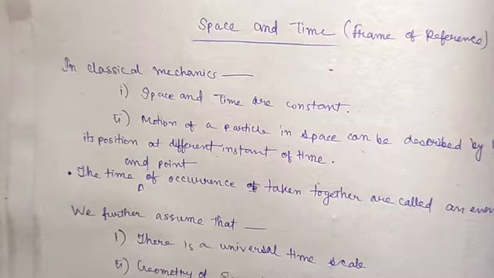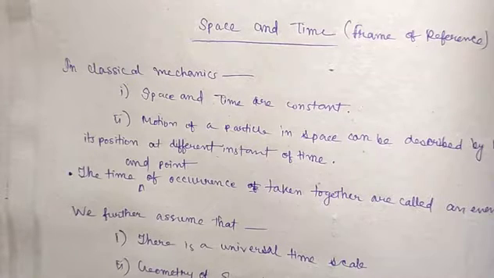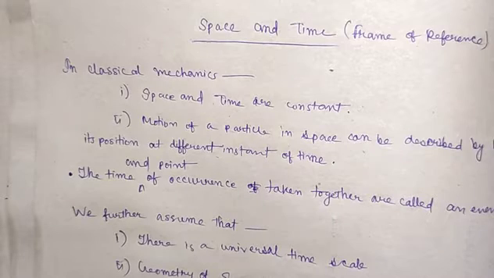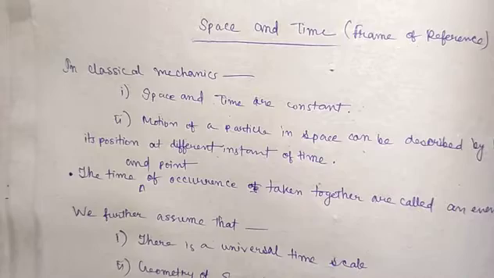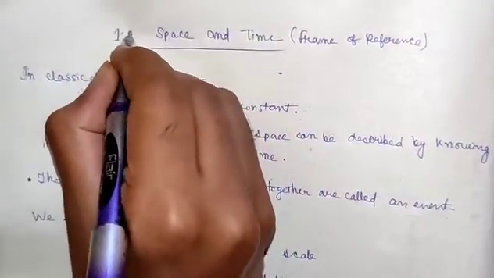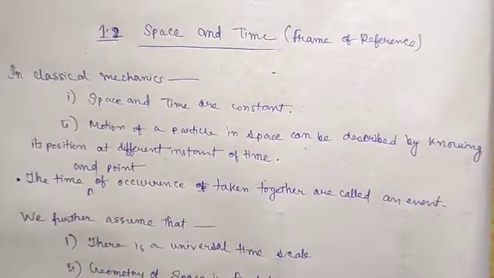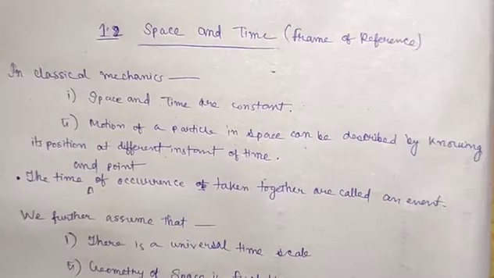In the last video, we talked about some of the basic introductory things of mechanics and Newtonian mechanics. Now, in this second video of the chapter Introductory Ideas of Mechanics and Newtonian Mechanics, we are going to see the subchapter: space and time, the frame of reference, the theory of the frame of reference.